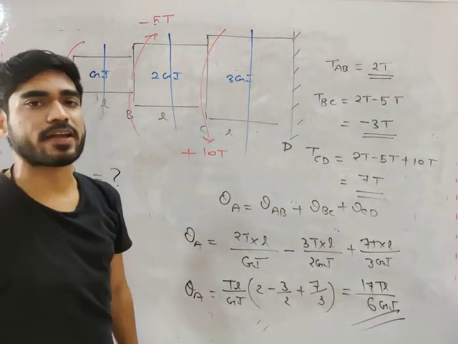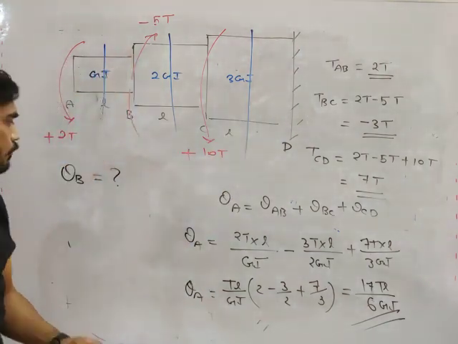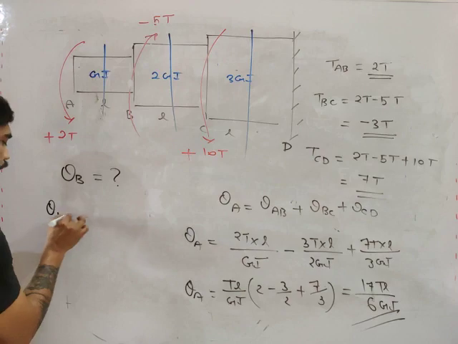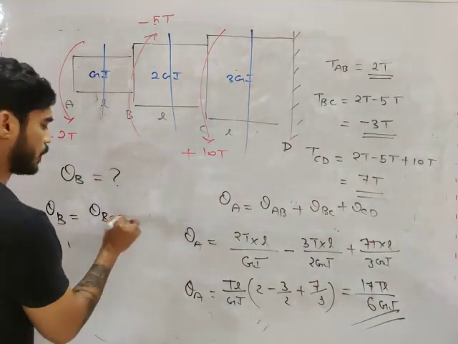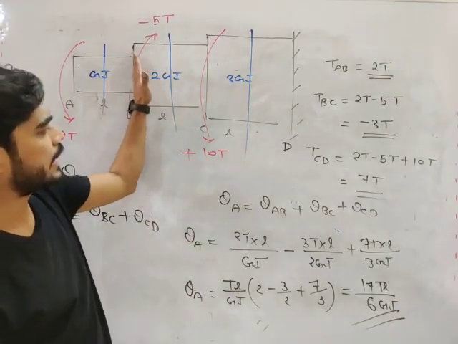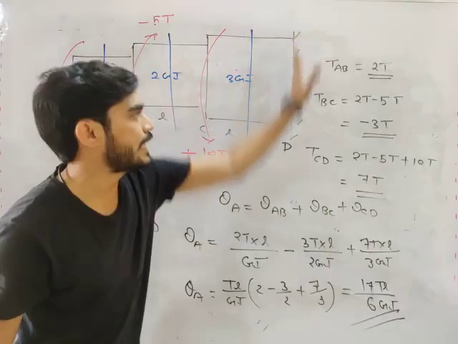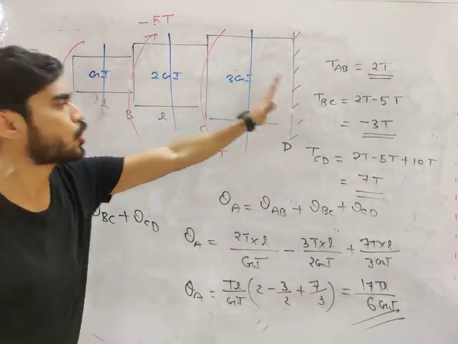Okay, so which one is the fixed plane? D. So if you want to calculate theta B, theta B will be equal to theta BC plus theta CD. You have to calculate angle of twist from B to D because D is a fixed plane.